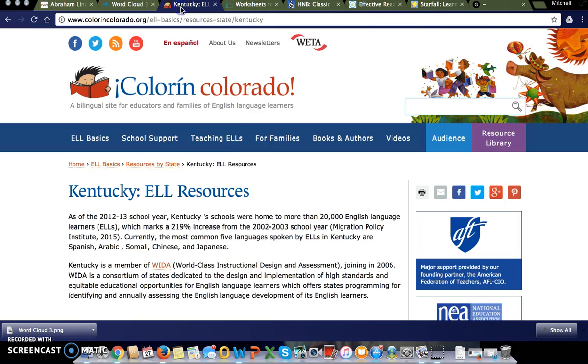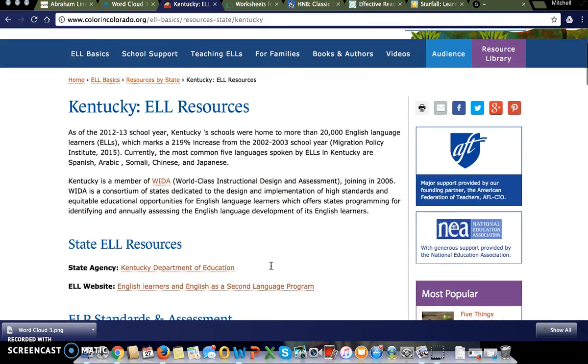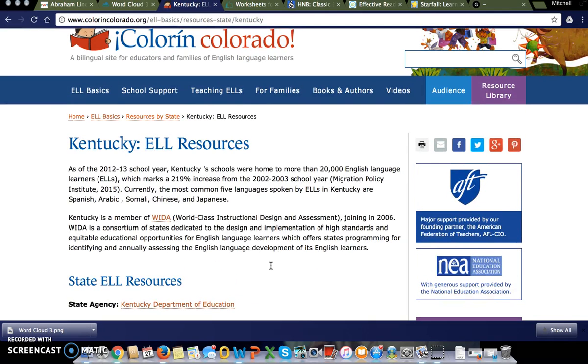Next, right here, this is the Colorado, excuse me. So this is basically just about English language learners. So I specifically went to Kentucky's English language learners website, and it just kind of shows you some facts. So we have a very big increase of English language learners in Kentucky from 2002, 2003 to 2012, 2013. So in 10 years, we've jumped 219% in English language learners.